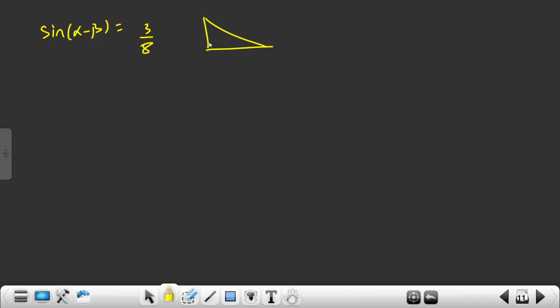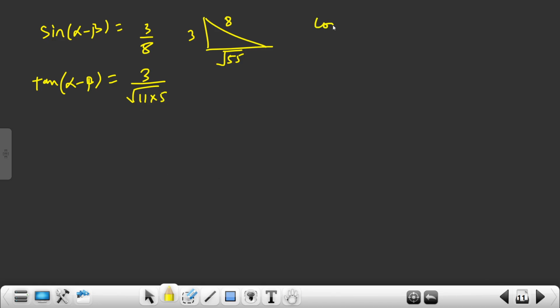So 3 by 8 means this is 3, this is 8, 64 minus 9, 55, root 55. So what is tan alpha minus beta value? 3 by root 55, root 11 into 5, right?